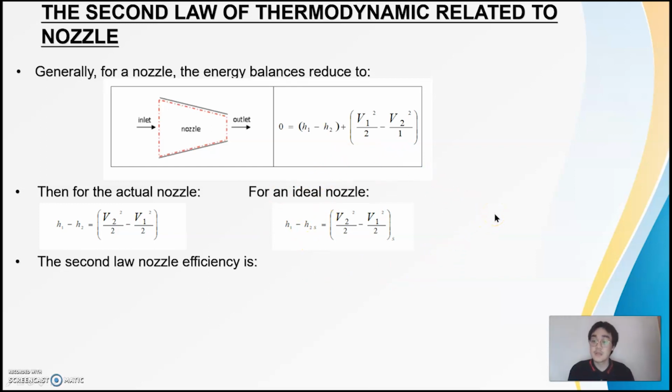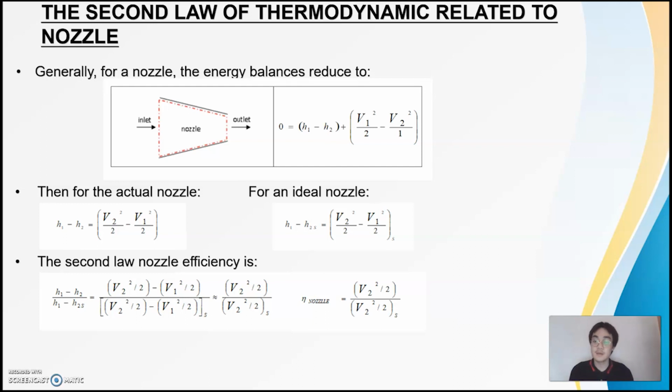Hence, the second law nozzle efficiency is the equation of the actual nozzle divided by the equation of the ideal nozzle. So the final second law nozzle efficiency will be (V2 squared divided by 2) divided by (V2 squared divided by 2) subscript S.